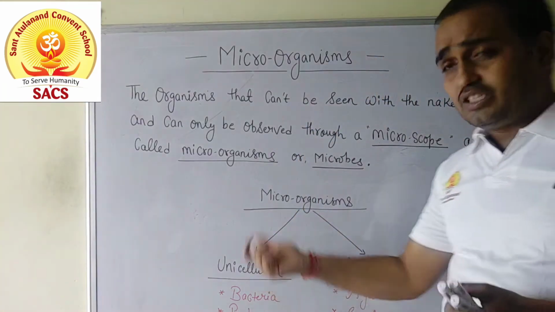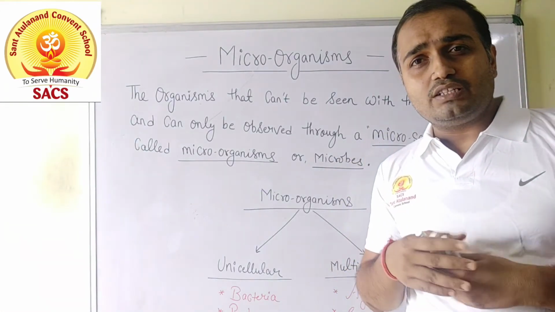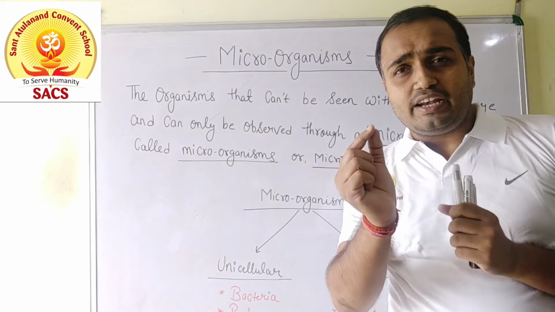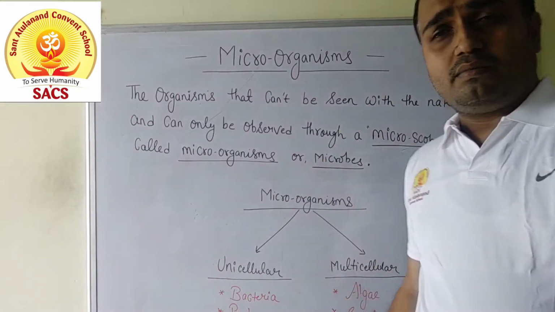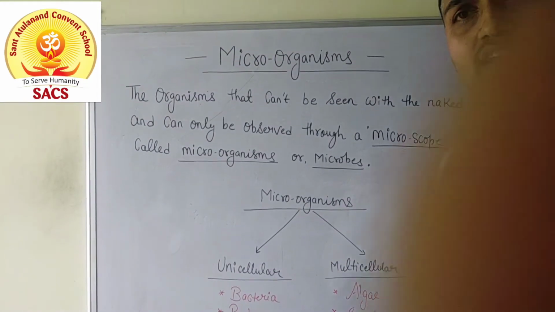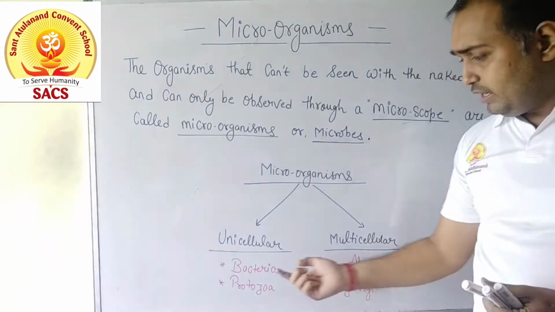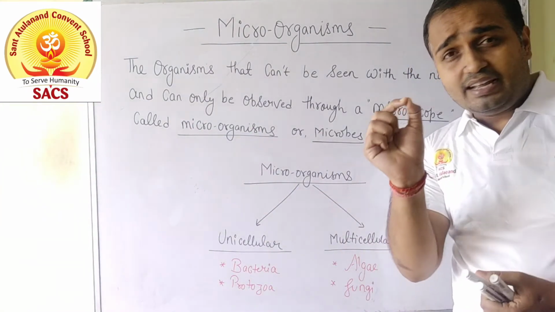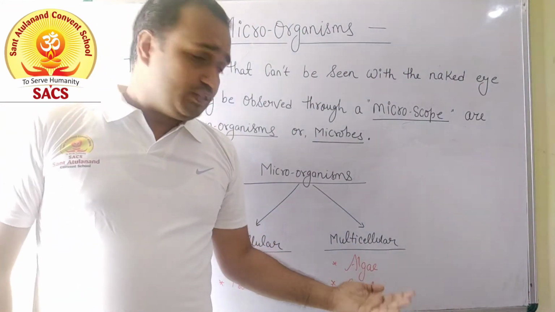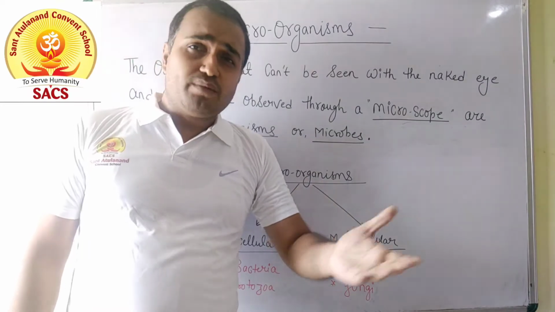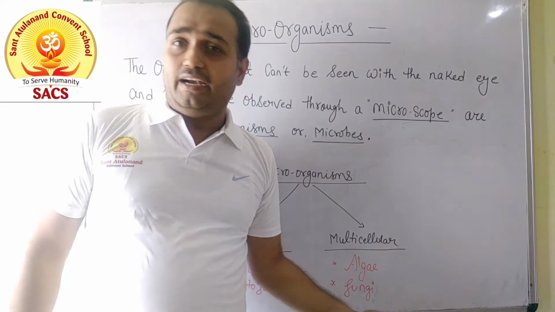On the basis of their cell number, microorganisms were classified into two different categories. First one is unicellular microorganisms and second one is multicellular microorganisms. Unicellular microorganisms means those microorganisms which contain a single cell, like bacteria and protozoa. They contain a single cell-like structure. But on the other hand, those groups of organisms which contain two or more cells are the multicellular microorganisms, like algae and fungi.